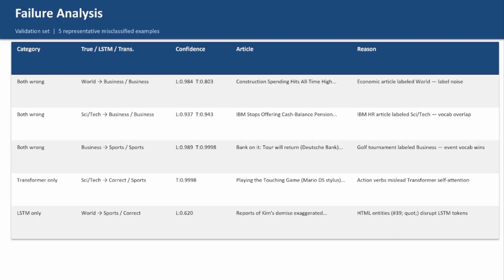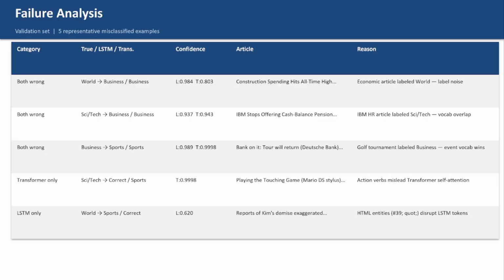Second, a Nintendo DS game review labeled SciTech was correctly predicted by LSTM, but Transformer predicted sports with 99.98% confidence. Action words in the review, like draw, trampoline, and jump, pulled the attention mechanism towards sports. This shows how Transformer can be overconfident when the surface-level vocabulary is misleading.